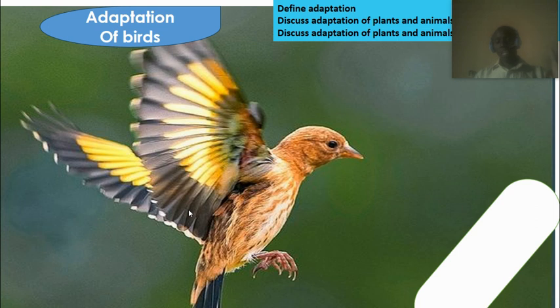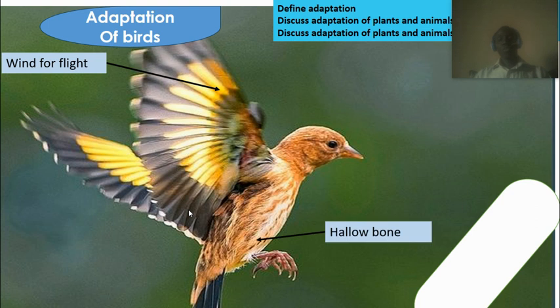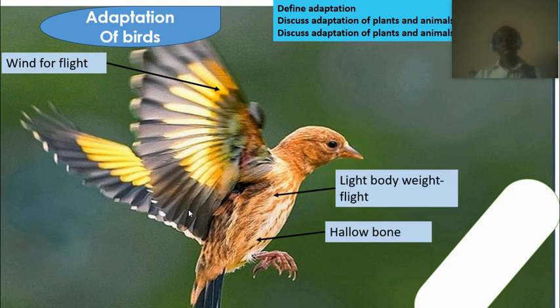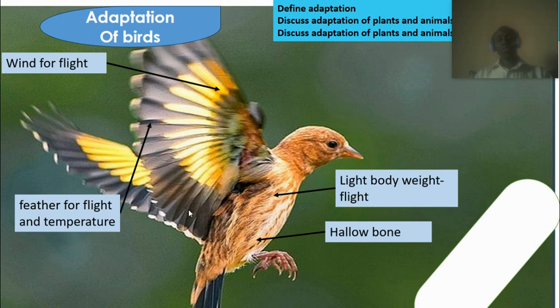For example, they have wings for flight. That's what they use for flying. They also have hollowed bones. Their bones always have space inside. They're not thick. This helps them not to be heavy as they fly. So they also have a light body as a result of the hollowed bones, so they become lighter to fly wherever they want. They also have feathers for flight and for temperature regulation in their body.